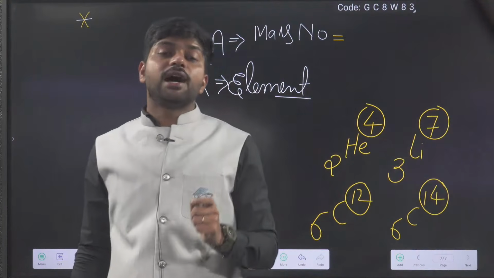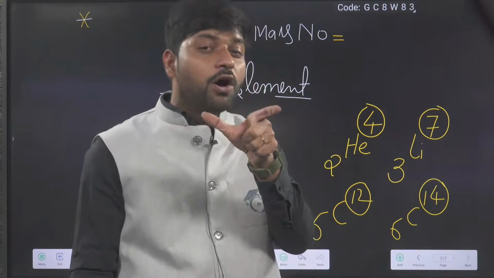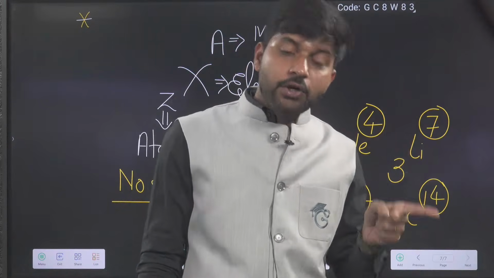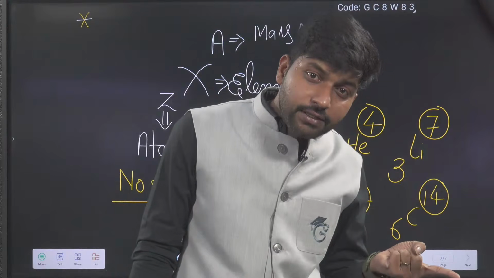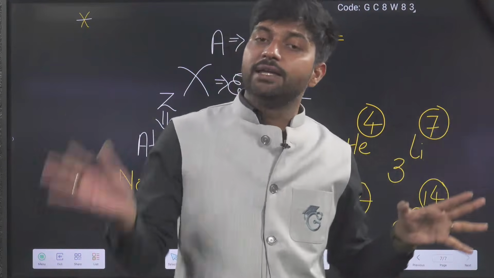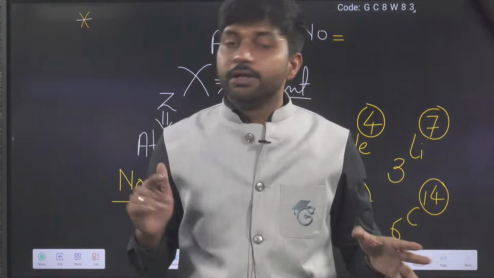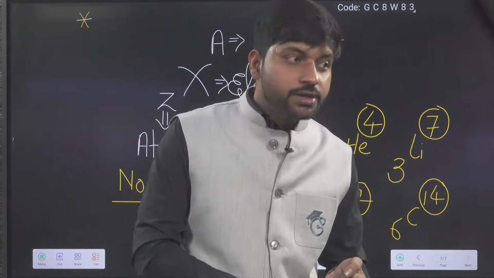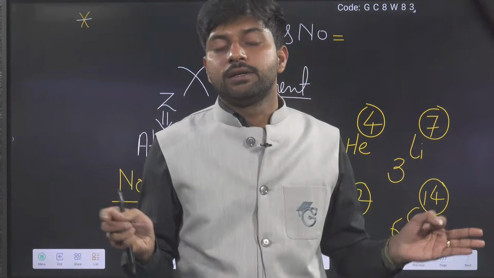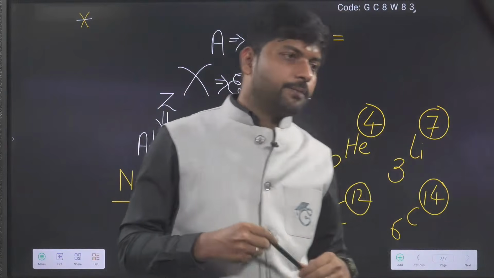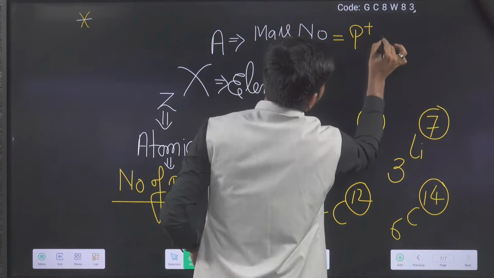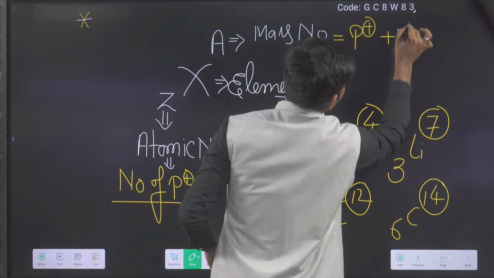They are known as nucleons, or mass number, or proton plus neutron. I repeat, they are known as nucleons or mass number or proton plus neutron. Very good. So it is actually proton plus neutron.